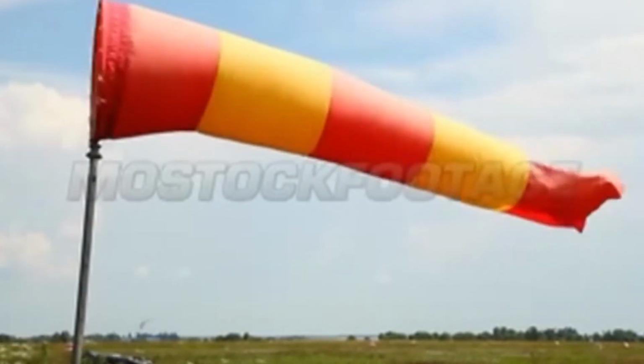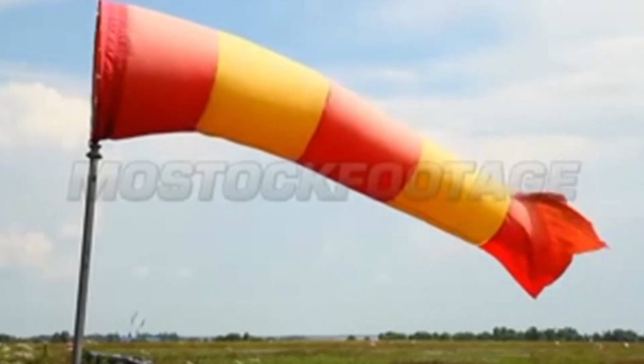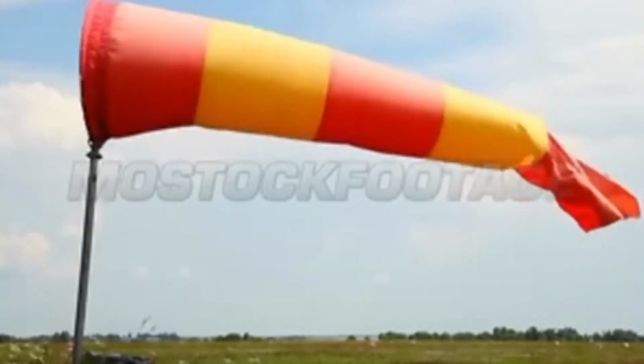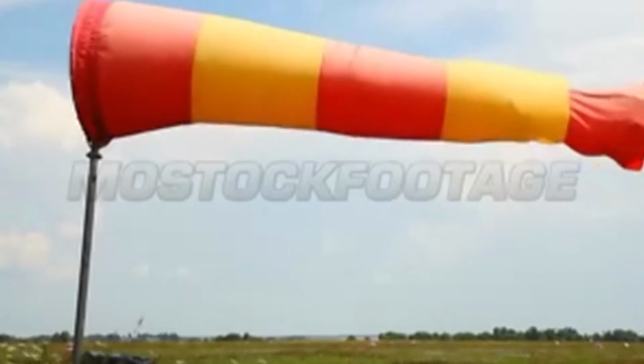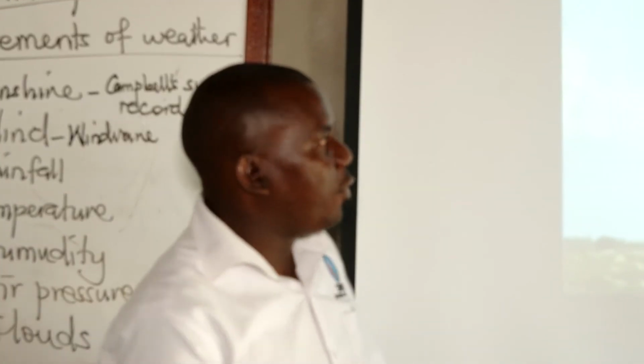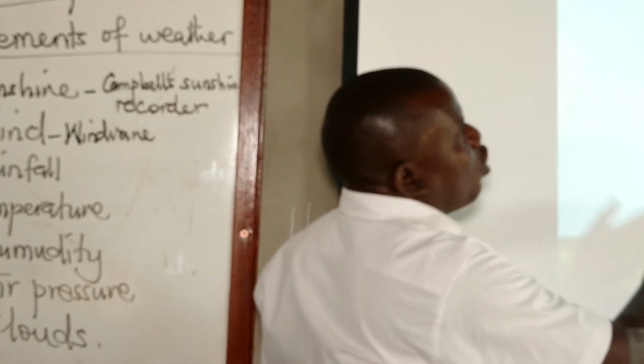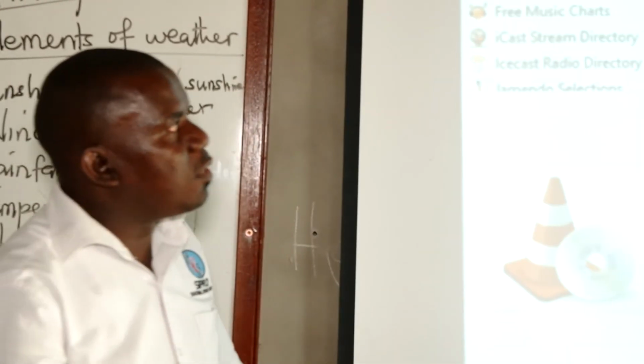This may not be called a weather instrument because it is commonly found on airstrips, airports, and other airfields. It shows the direction to a pilot. A pilot uses a windsock.